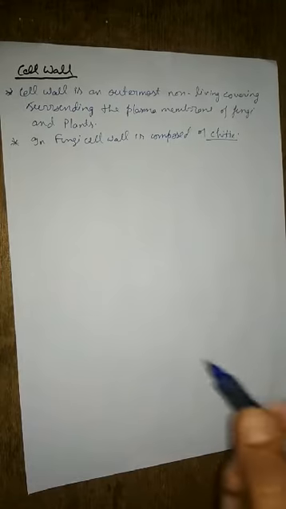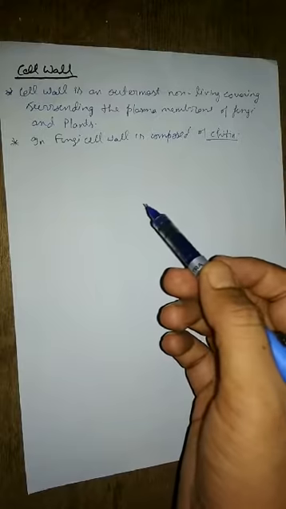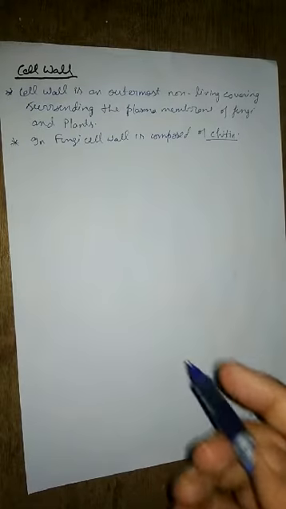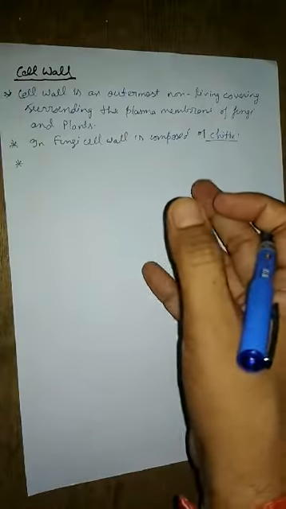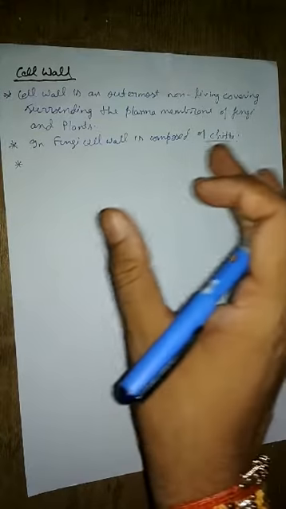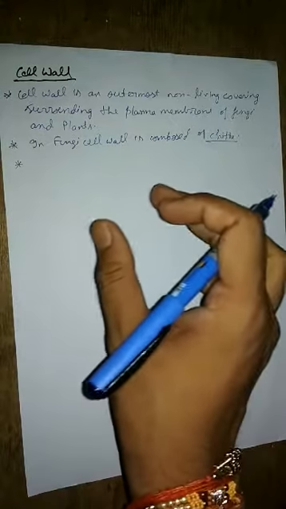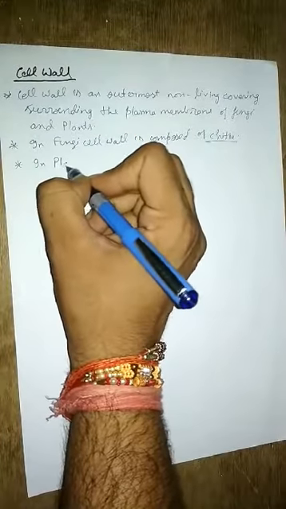So in the case of fungi, the cell wall is made up of chitin. Okay, but what about the case of plants? In the case of plants, the cell wall is made up of cellulose, hemicellulose and pectin.